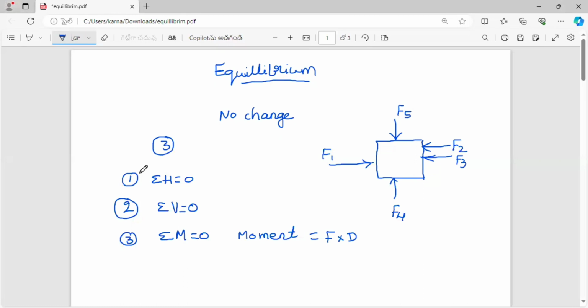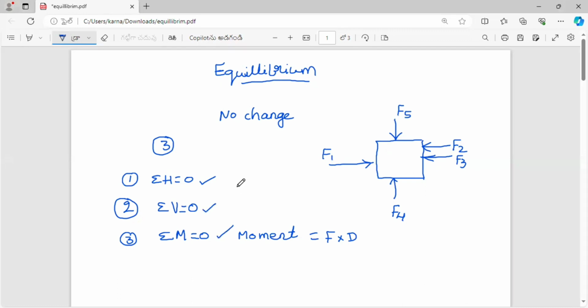Equilibrium means that when a number of forces act on the body, there is no change in its position, and then the body is said to be in the equilibrium condition. The conditions of equilibrium are three: the algebraic sum of the horizontal components, sigma H equal to 0; the algebraic sum of the vertical components, sigma V equal to 0; and the algebraic sum of the moments equal to 0.